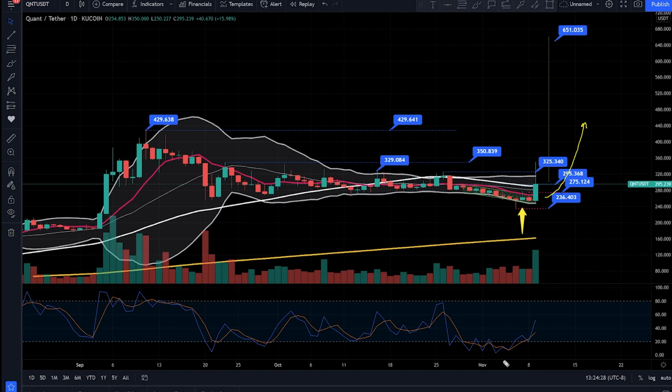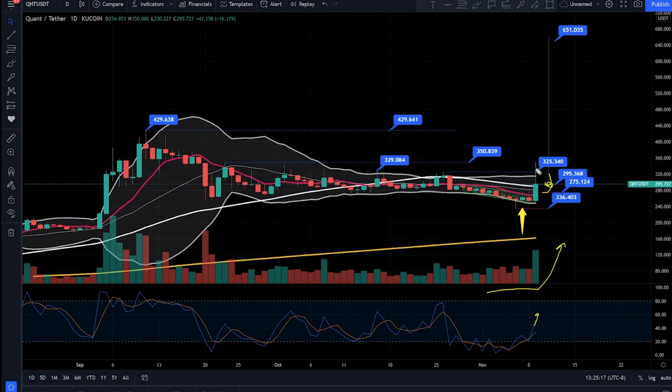The stochastic oscillator is pointing to this upward momentum. The blue signal line crossed over and is leading the red signal line, and the gap is getting wider. So this is a very bullish indication. Volume definitely picked up. All of these bullish indicators are pointing to Quant definitely being in the process of reversing this downward direction. So the next resistance level would be at 295.